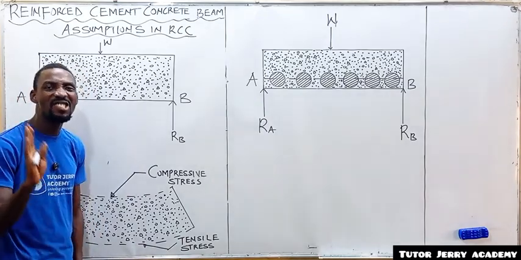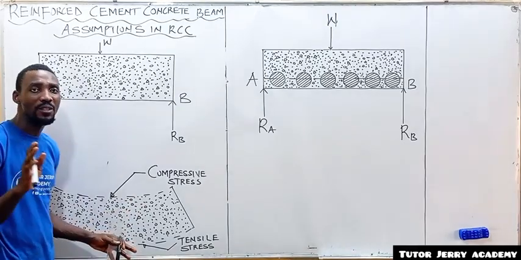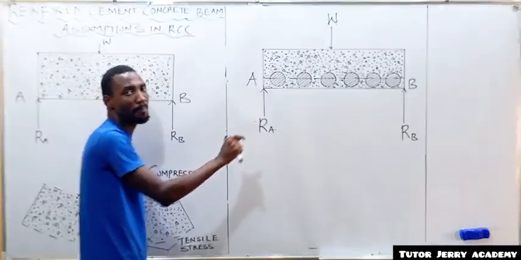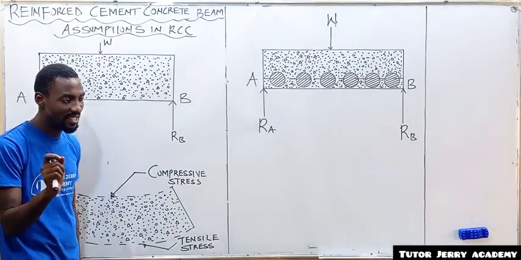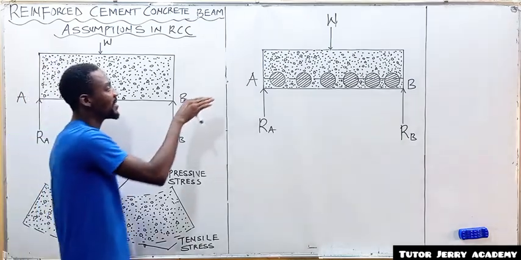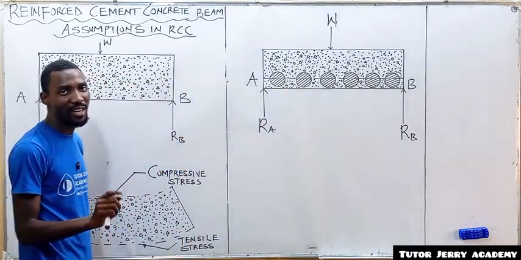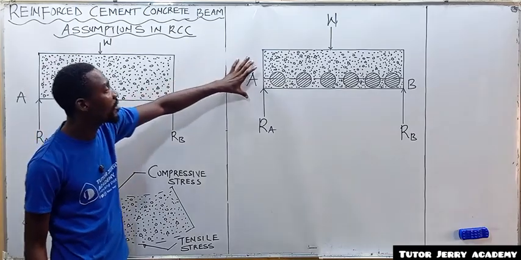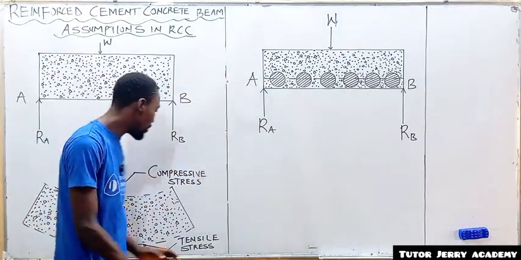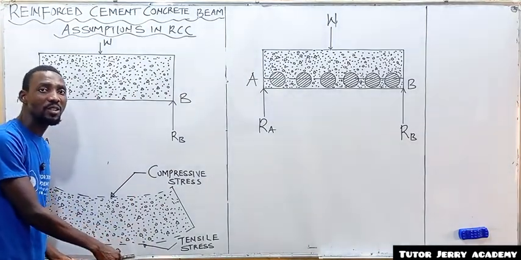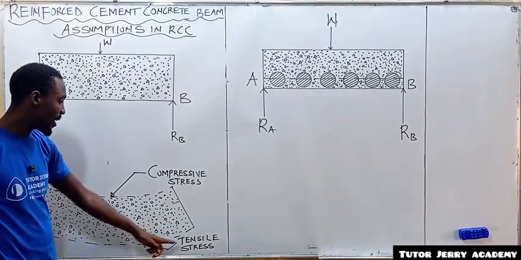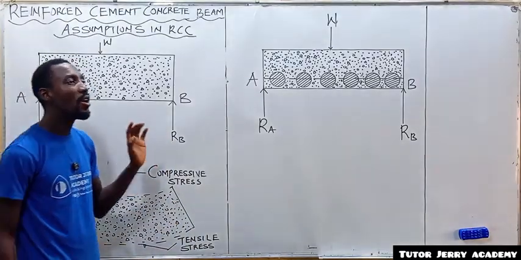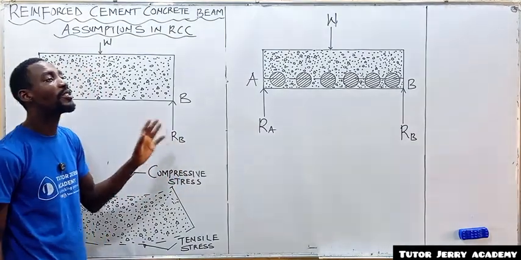Number two, all tensile stresses are taken care of by the steel reinforcement only. Write that. The reason why we are reinforcing our concrete beam is to prevent it from failing due to tensile stresses. Is that clear? All right. So all our tensile stresses are taken up by the steel reinforcement only.